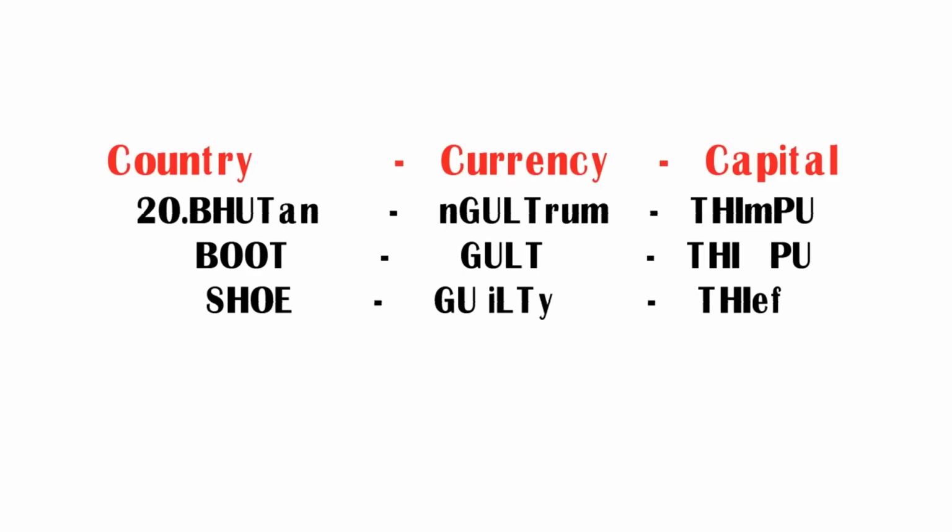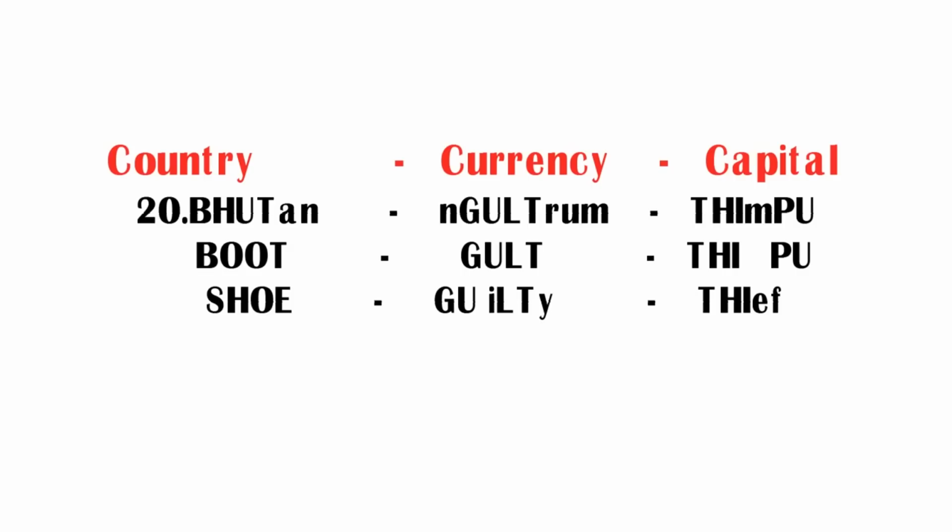By using these four letters, I made a word guilty. So try to remember Ngultrum as guilty. Here guilty stands for currency Ngultrum. Both contain the same four letters. Coming to the capital Thimphu, you can see first three letters T-H-I. By using these three letters, I made a word thief. So try to remember Thimphu as thief. In this way, we have got total three new words: boot, guilty and thief.